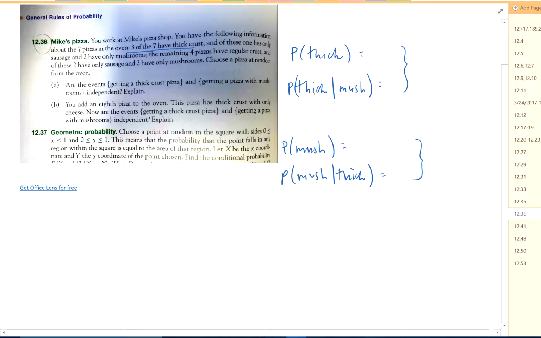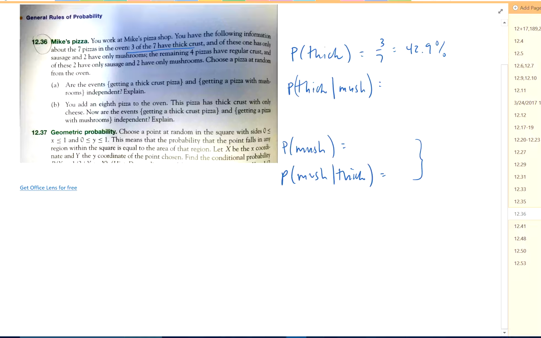What do you say? Well, if I pick one at random, what's the probability that it has thick crust? Well, I know there's 7 total in the oven, and 3 have thick crust, so it's 3 out of 7, or 42.9%. Now, given it has mushroom, what's the probability it has thick crust?